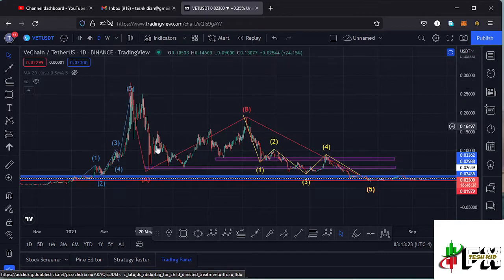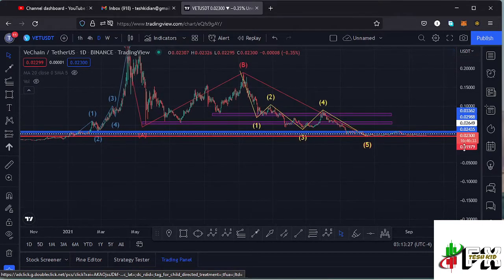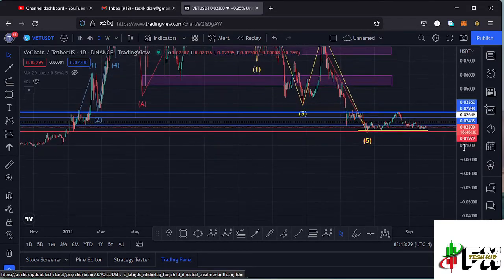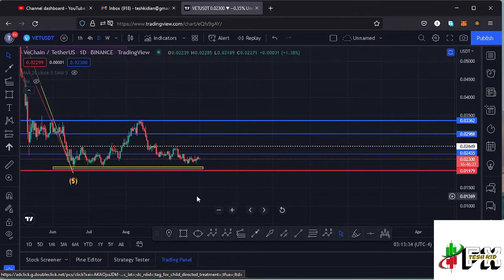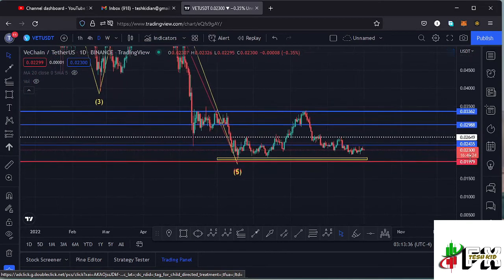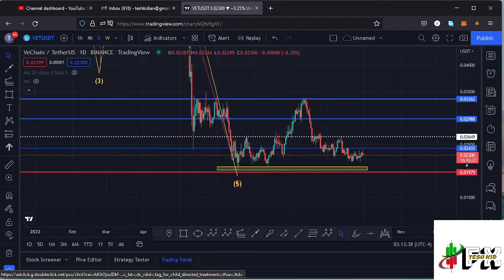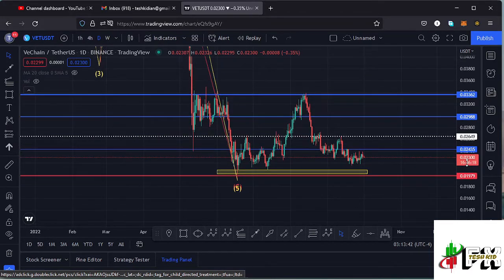Vechain from the all-time high has been seeing lower prices in this massive ABC corrective movement, which has now taken us back to around the $0.02 mark. Starting my analysis here on the daily chart, after making our low down here at around the $0.02 mark, we saw a very nice bounce to the upside and managed to break above key areas of resistance, but at the key area of resistance at around the $0.03362 mark, we got rejected, and we are seeing a massive pullback to the lower side.